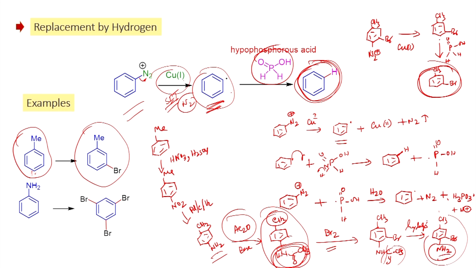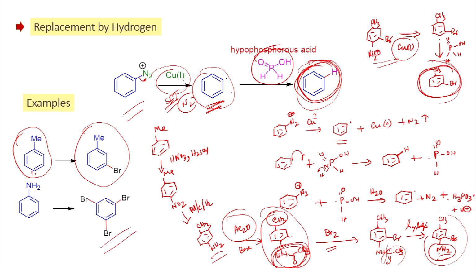Once you have this one, you can try to make the diazonium salt using nitrous acid in acidic medium. You can make the diazonium salt, which can be reacted with copper iodide followed by hypophosphorus acid. In this way, you will be able to get 3-bromotoluene as the product.